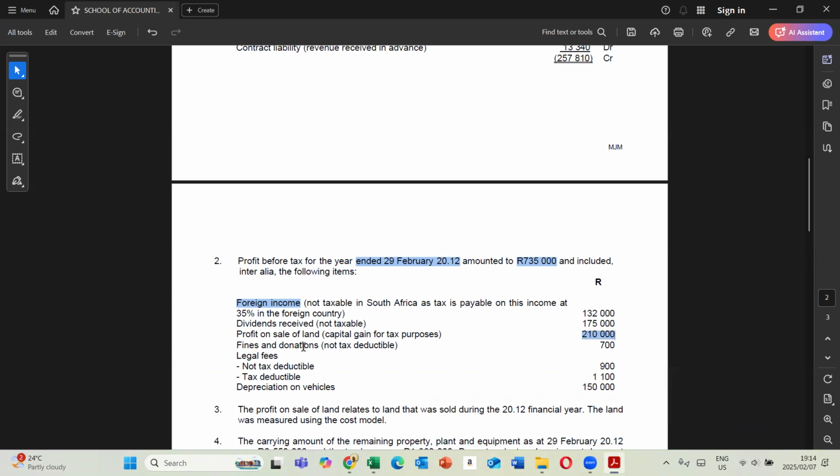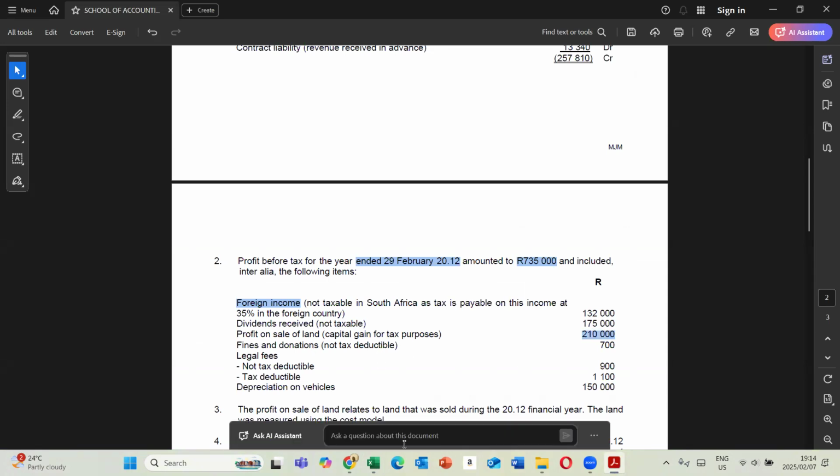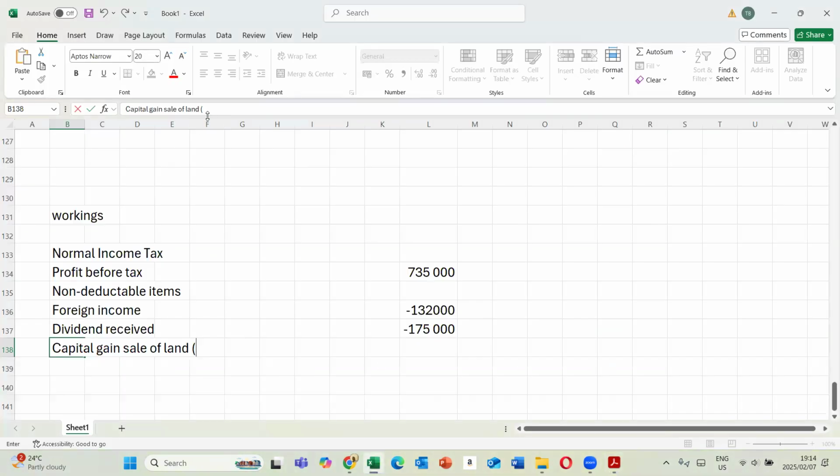Remember, the profit on sale of land is calculated by taking selling price minus the cost. So we have 210 there. So we're going to multiply it with 20%. Why? Because with regards to capital gains, capital gains is calculated at 80%. Profit on sale is calculated at 100%. Which means 20% of this amount is not taxed. So that's the amount we need to reverse. So we have 210,000 times 20%.